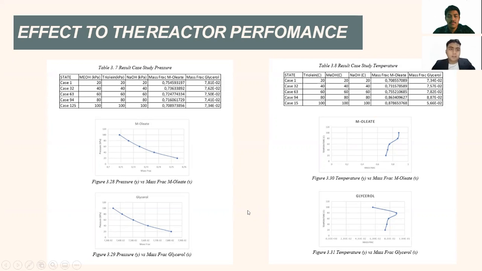As you can see in the left one, the result of the case study on pressure: as the pressure increases, the mass fraction of both methyl oleate and glycerol decreases, while in the result of the case study on temperature, as the temperature increases, the mass fraction of the methyl oleate tends to increase, but unfortunately the mass fraction of glycerol fluctuates quite a lot.